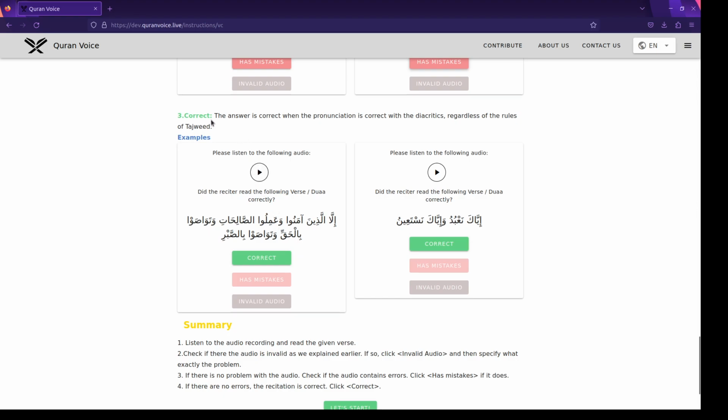So here let's consider that the recording is valid, so there are no invalid subcategories that match the recording, and there are even no mistakes. So in this case we just give it correct. So let's listen together. إلا الذين آمنوا وعملوا الصالحات وتواصوا بالحق وتواصوا بالصبر.